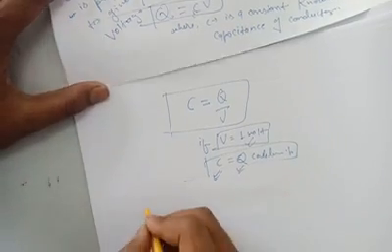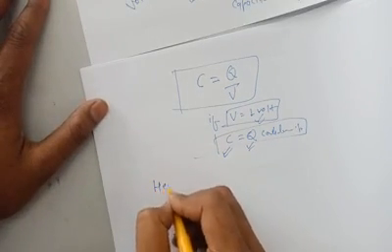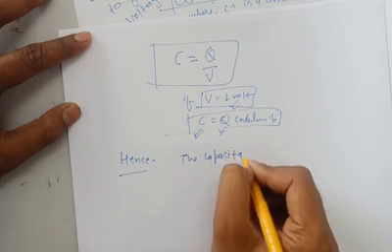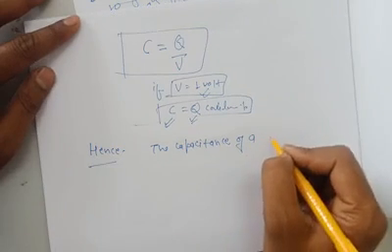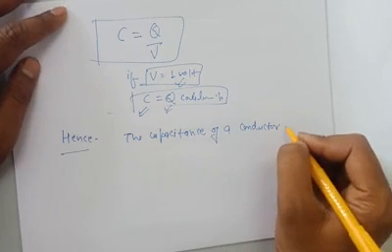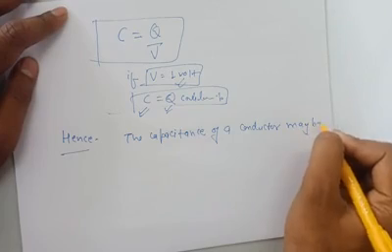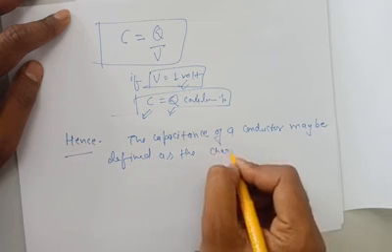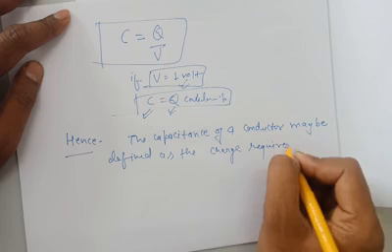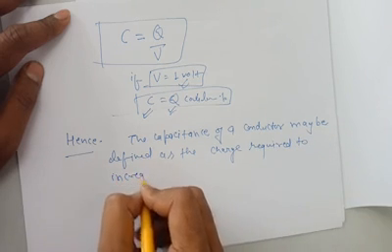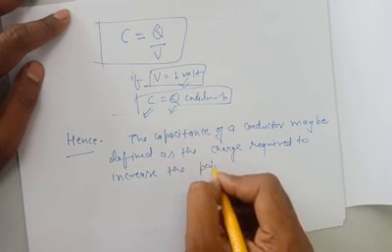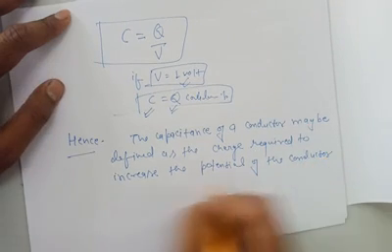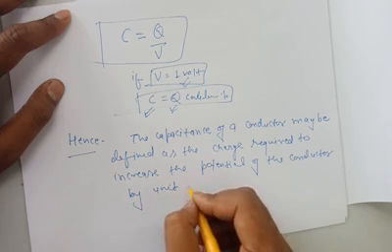Hence, the capacitance of a conductor may be defined as the charge required to increase the potential of the conductor by unit amount.